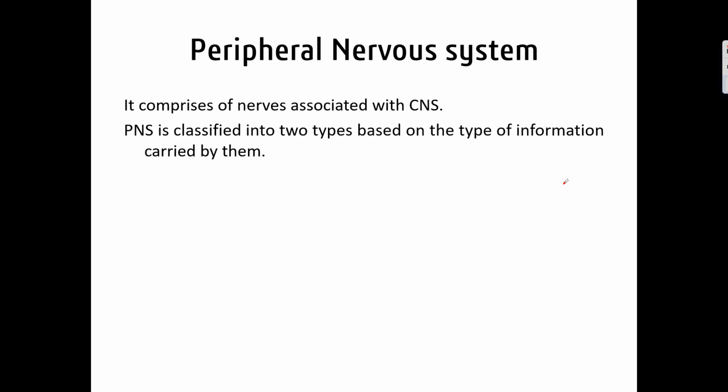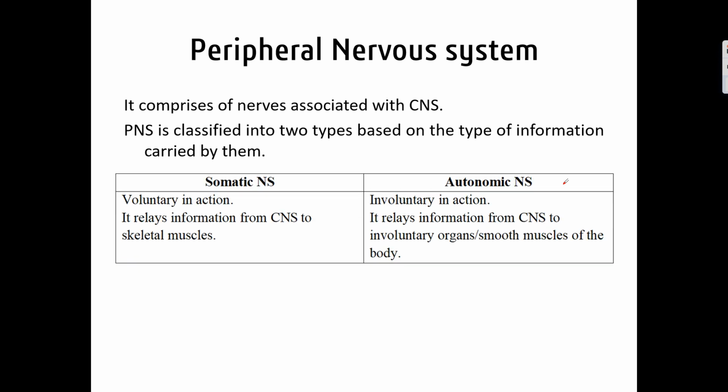So now let us talk about the peripheral nervous system. It means the execution part. This peripheral nervous system is associated with the central nervous system, and it has two types of nerves based on the information carried by them. It is classified into two types: one is the somatic nervous system and the other is the autonomic nervous system. The actions which are under our control are called the somatic nervous system. It will send signals to the skeletal muscles, like movement of our hands and legs.